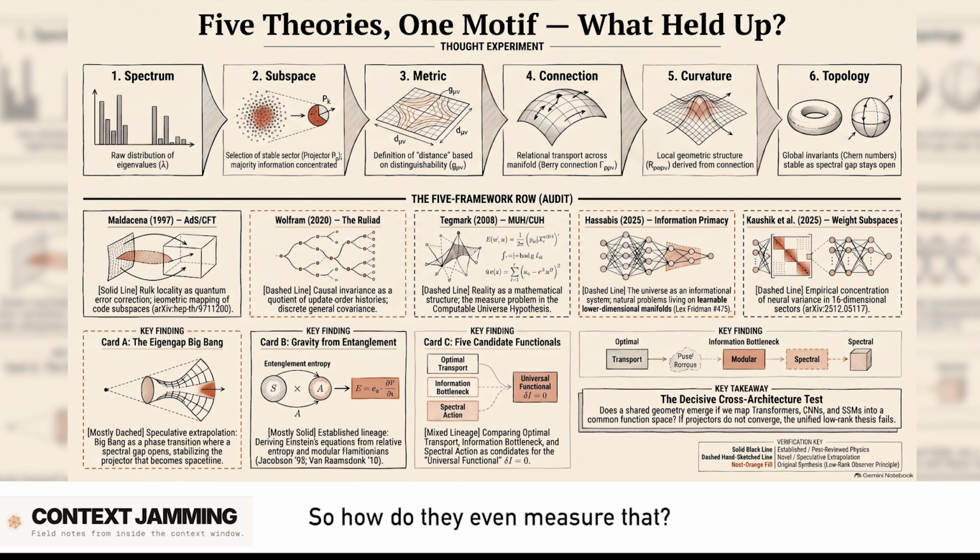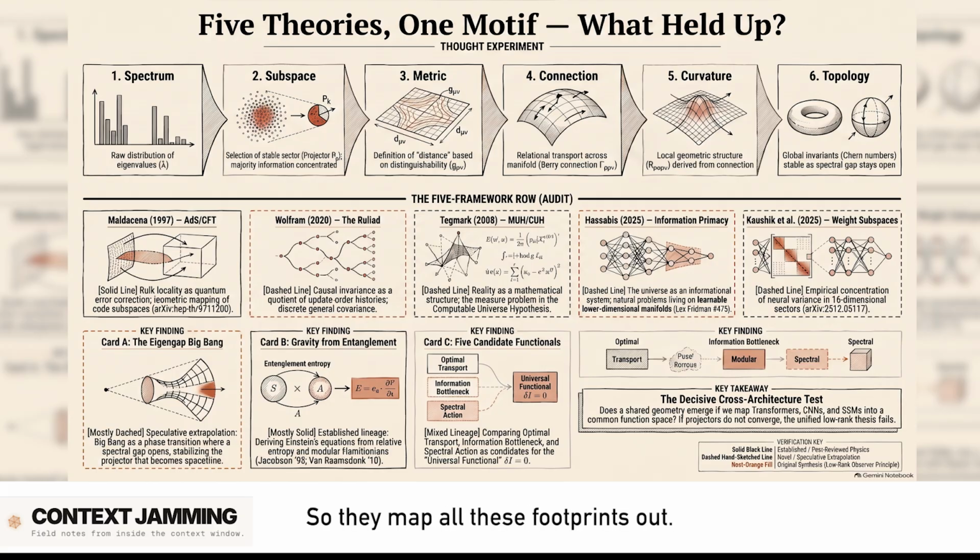Okay, so how do they even measure that? I mean, these models have billions of parameters. They do. So they define something called a population second moment operator. Okay, you're going to have to explain that one. Basically, they take the gradients of the model's loss function, so how the model tweaks its internal weights, to get better at a task across a massive distribution of natural data. And they calculate the covariance matrix of those gradients. So it's kind of like looking at the footprints of where the AI is spending its energy. Yes, exactly. If the parameter space is a billion-dimensional landscape, the second moment operator tells you which specific directions in that landscape the network is actually moving along to solve problems.